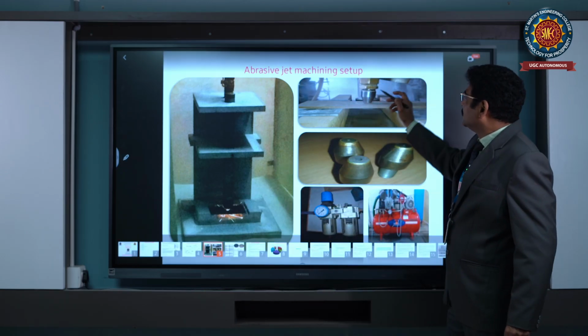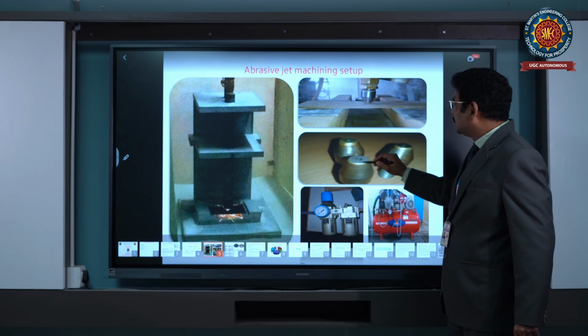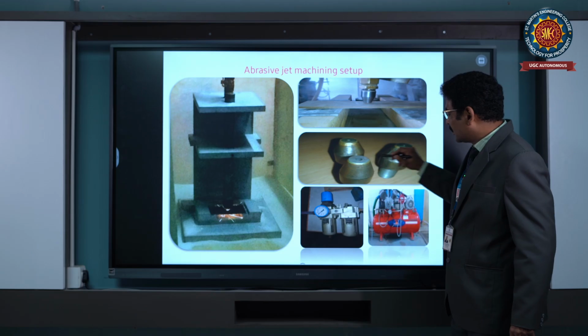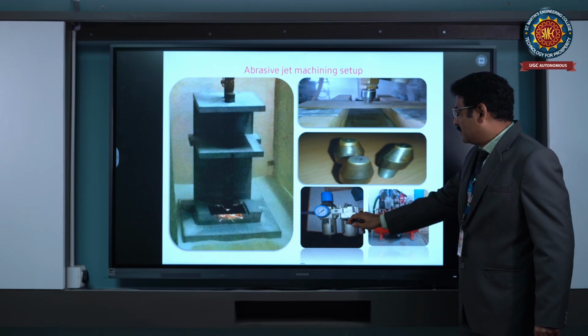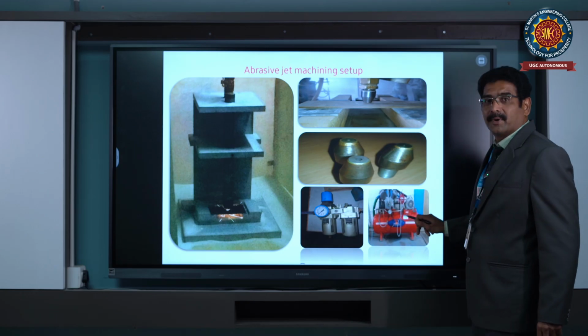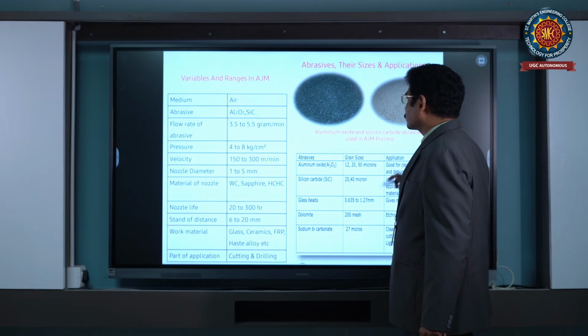This is the nozzle which our own students have designed. This one is tungsten coated, this is tungsten, and this is copper coated. These are all the nozzles. This is the pressure gauge, pressure regulator, and compressor. These are all the different parts involved in this.